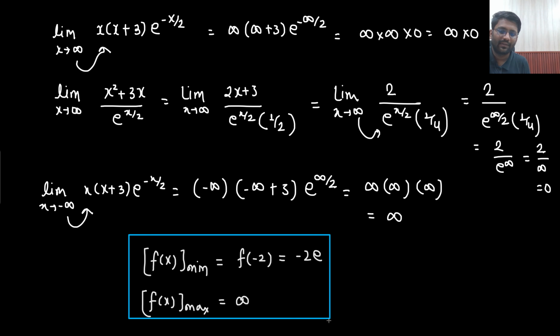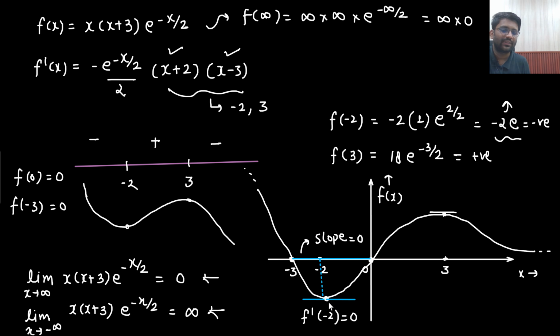Okay. So I said that this point is a local minima, but this is not actually a local minima. This is the global minima, because this is the absolute minimum value. The graph f(x) is not attaining any value lesser than this. This is the absolute minimum value that we are getting, and that value is minus 2e. Below this we are not getting any value. Here I said that it will be going towards minus infinity. That was an absolutely baseless thing from my end.